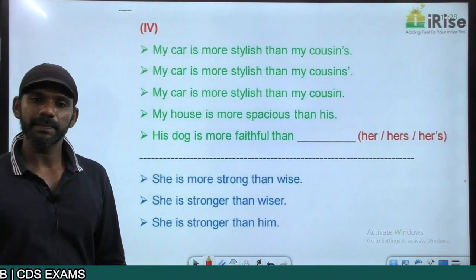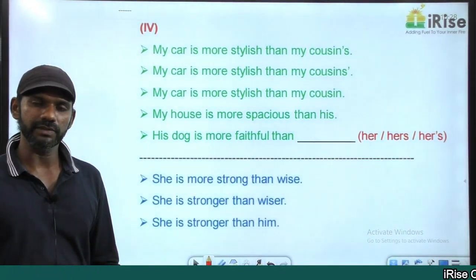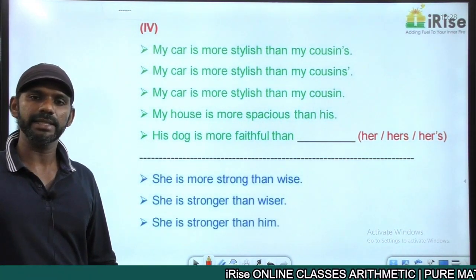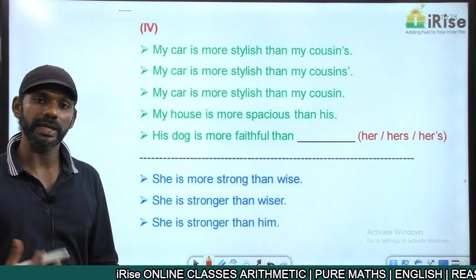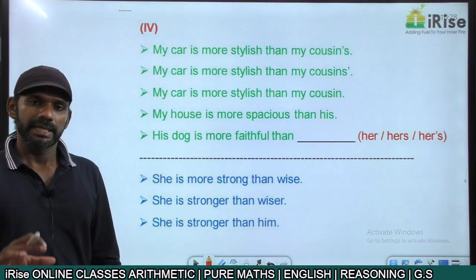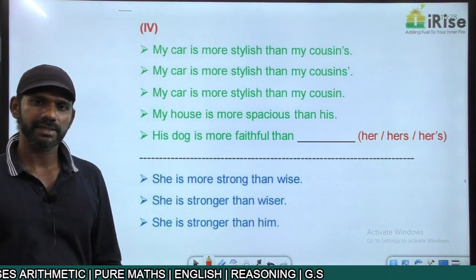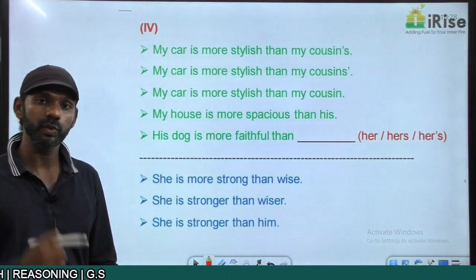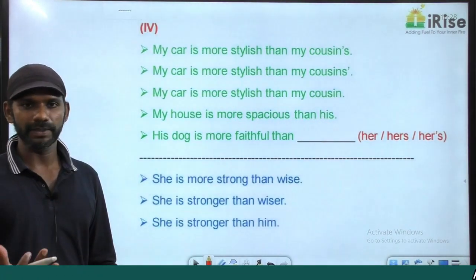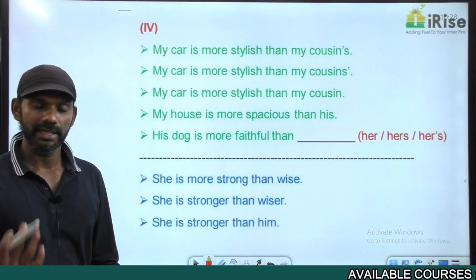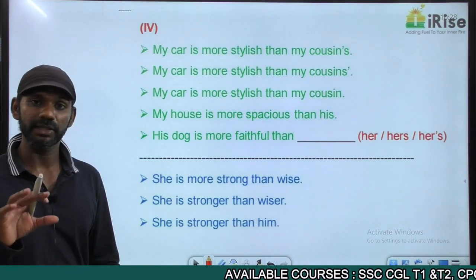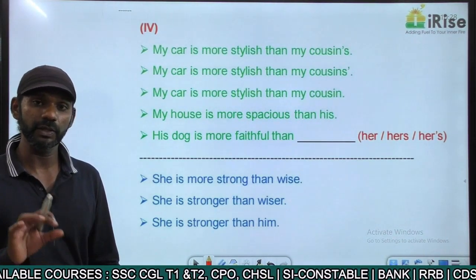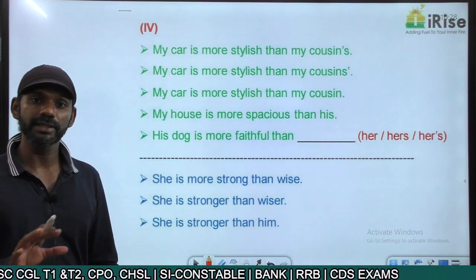Now I told you earlier, we use a comparative degree adjective only when we compare two entities. Now my question is, the two entities must be two similar entities or two entirely different entities? Should we compare two entirely different entities? No. Now should I say, my dog is more handsome than you? No. I should not compare my dog with you. I should compare my dog with your dog. My dog is more handsome than yours. Yours means Y-U-R-S, not apostrophe S. Y-U-R-S. Yours means your dog.